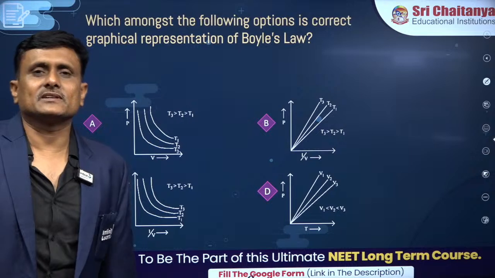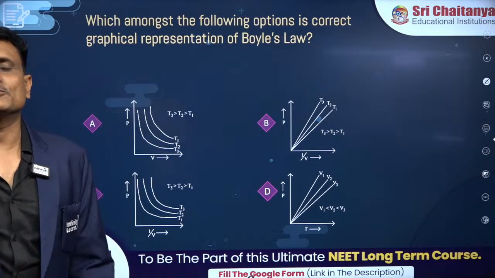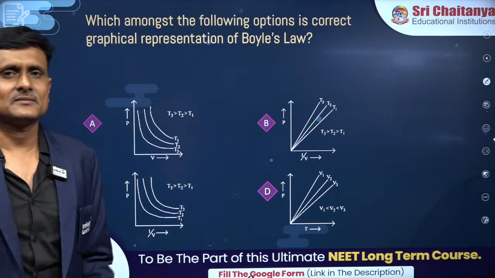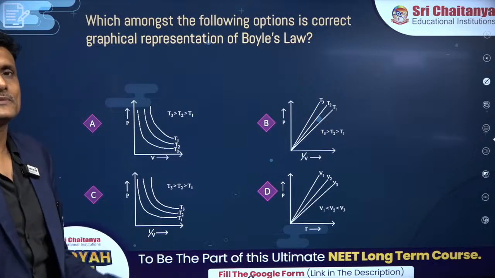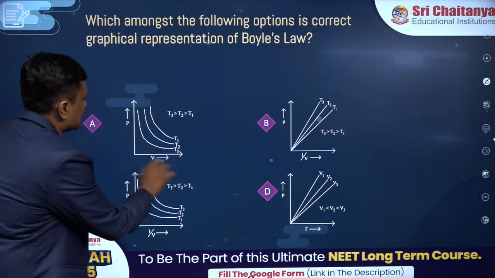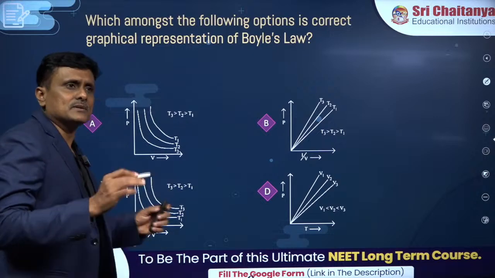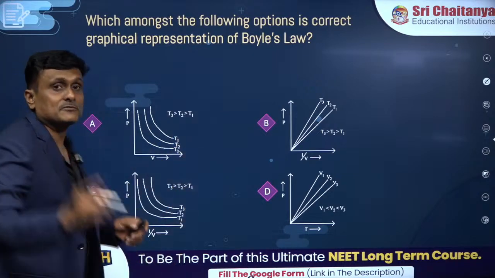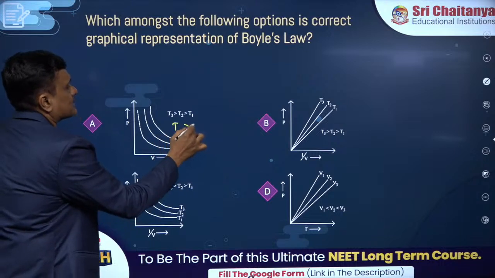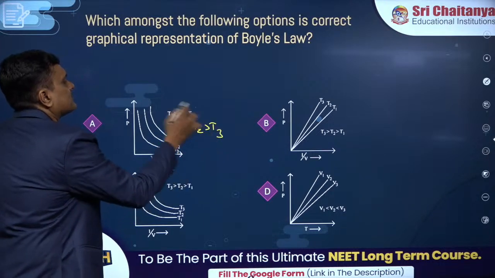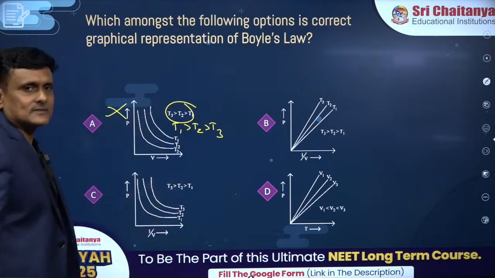One question from the gaseous state. Now you will say, sir, removed. It's there in physics. Let's learn that. So you can see which amongst the following is the correct option. Now when we draw P versus, this looks to be very tempting and we get immediately tempted to say, sir, this is the answer, but you forgot here. Here in this graph, this one with the higher slope, higher temperature. But you can see opposite of that is given. So this cannot be the right answer.